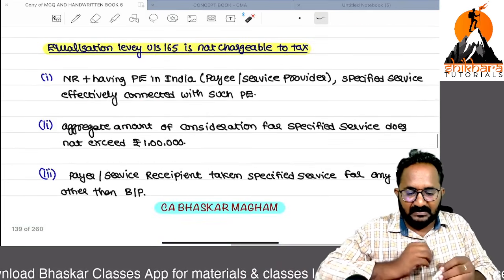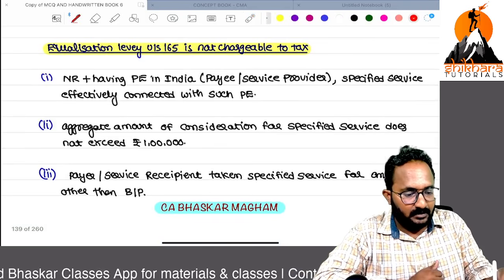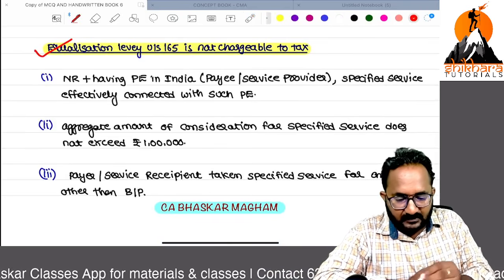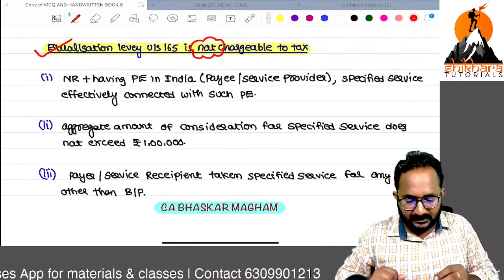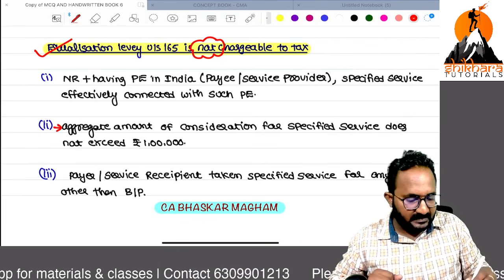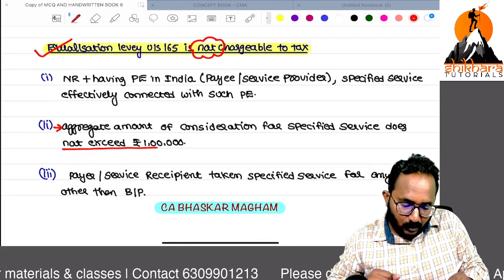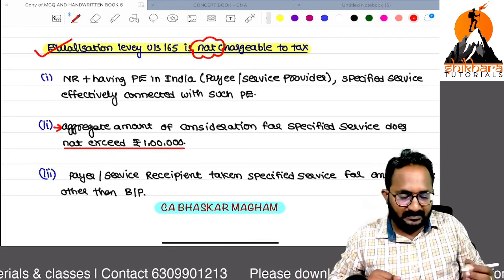Now, equalization levy under section 165 is not chargeable to tax, that means the 165 provision is not applicable, in these three cases. The second case, you already know easily: the amount of payment does not exceed 1 lakh.